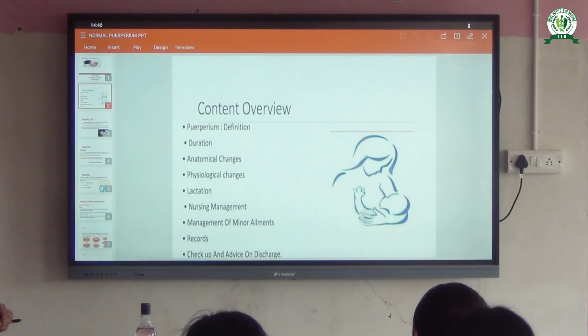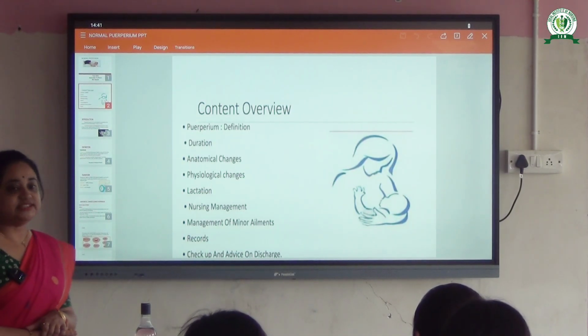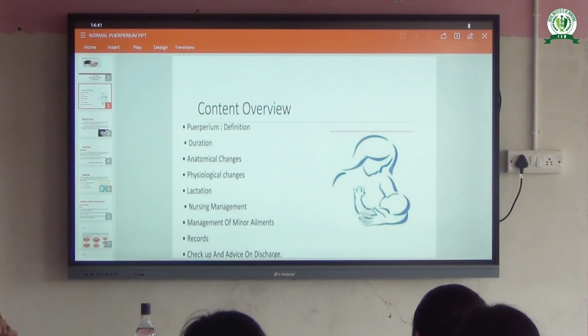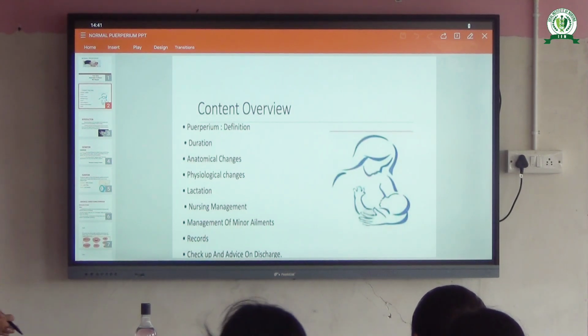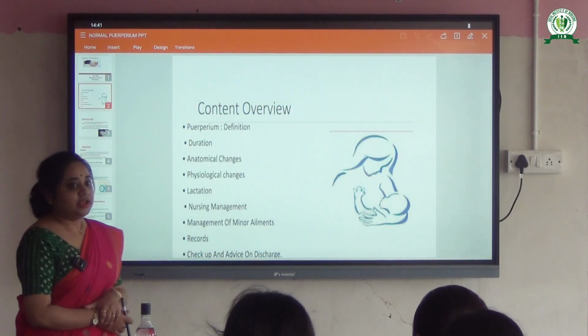Next is anatomical changes. In the antenatal period also we have seen the physiological changes occurring. So the same thing will happen in the postnatal period. Physiological changes, lactation, nursing management, management of the minor ailments, recording and the checkup and advice during the discharge.